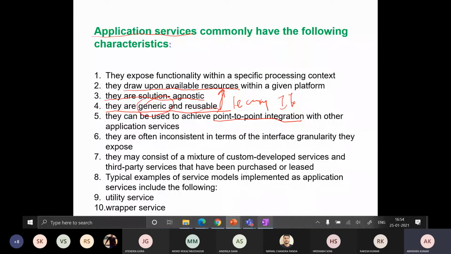What is the meaning of point-to-point integration? Suppose you have 5 services, and these services want to communicate with this one, this one, this one, and this one. Similarly, this service wants to communicate with this one. So a complex structure will form like this, where all of them are communicating with each other. This kind of architecture is very messy. Its management is very hectic, right?